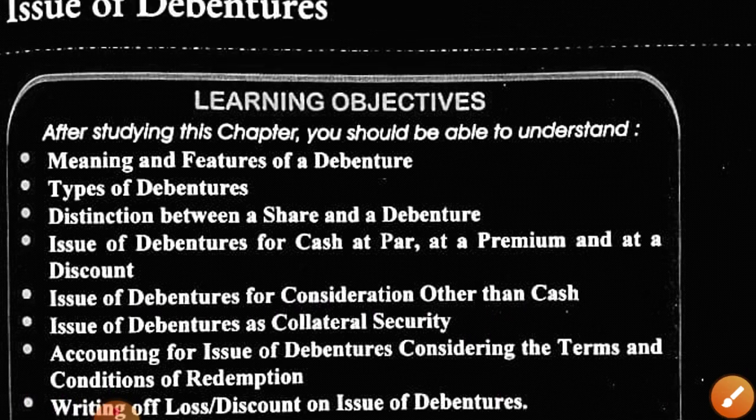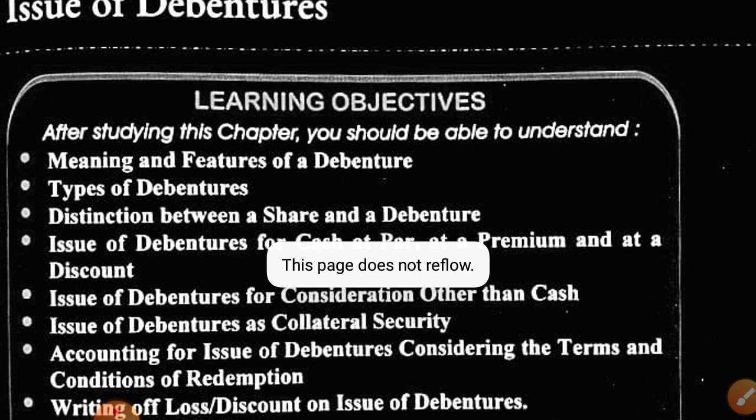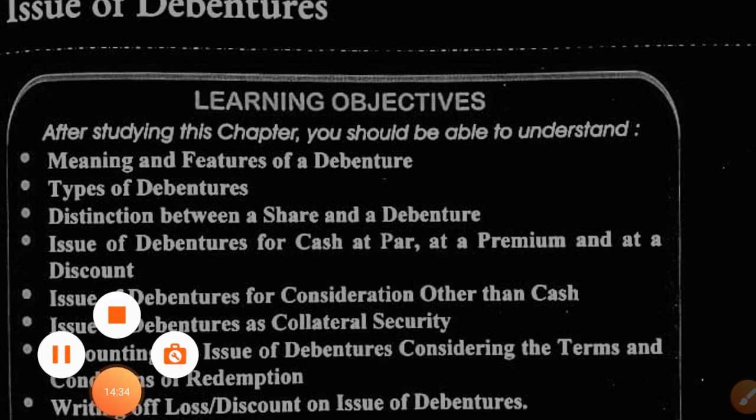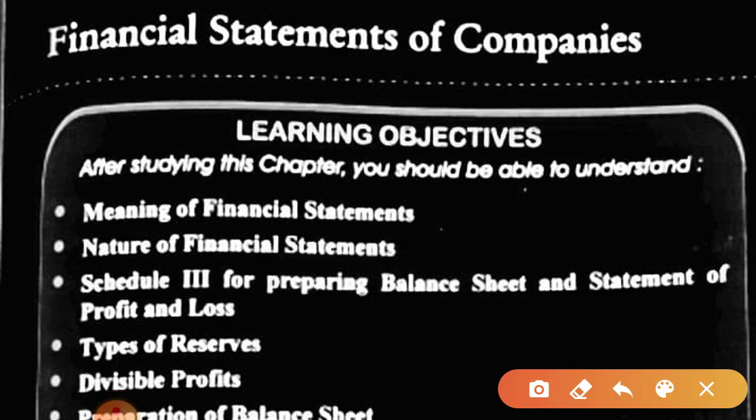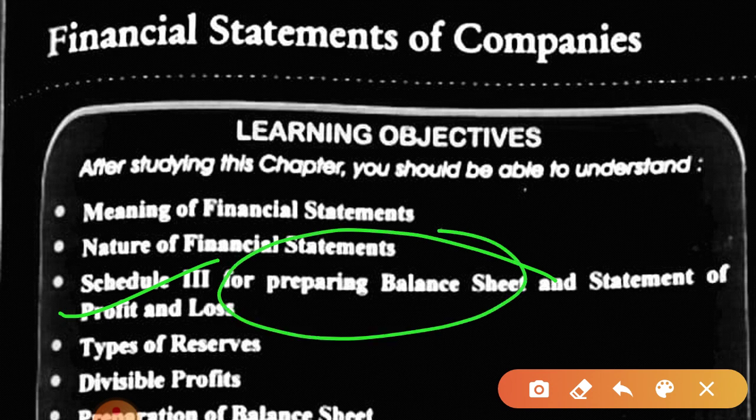So that's it from chapter number 7. Then I taught you chapter number 9. We'll have a quick revision, that is financial statements of companies, and in this only Schedule 3 of preparing the balance sheet and statement of profit and loss account. The manner of preparing the balance sheet I have already taught you.